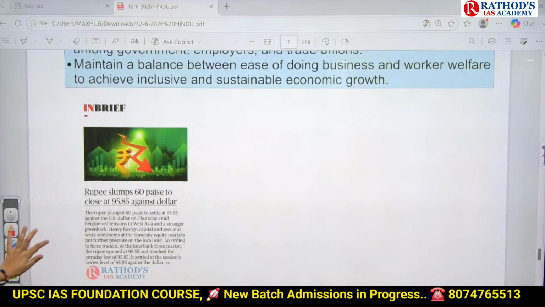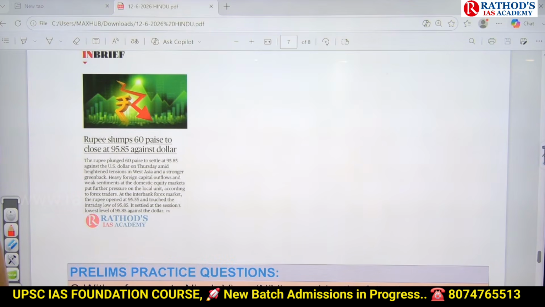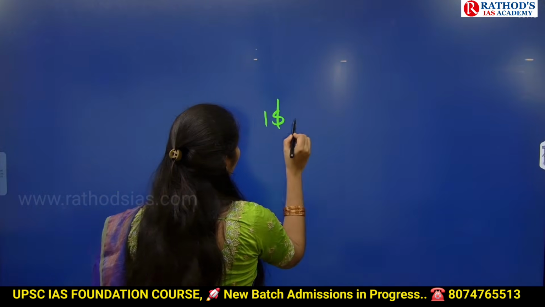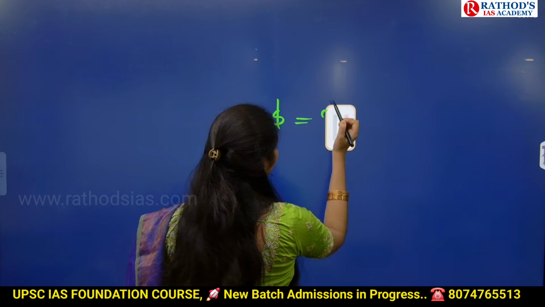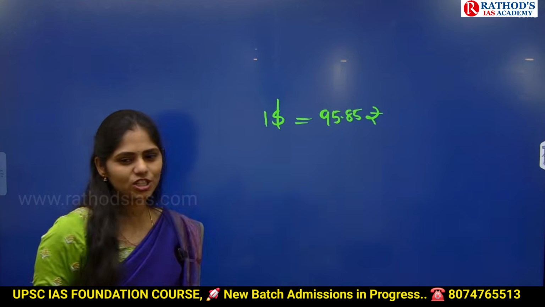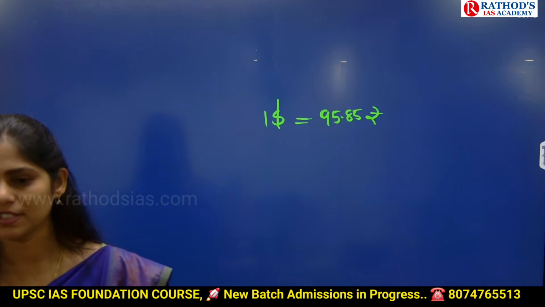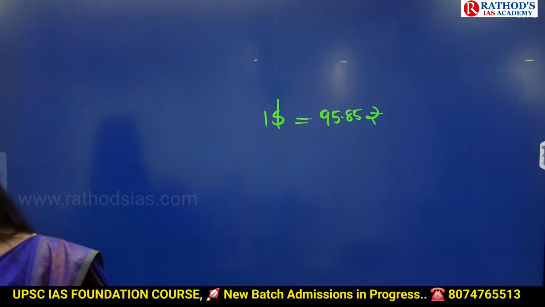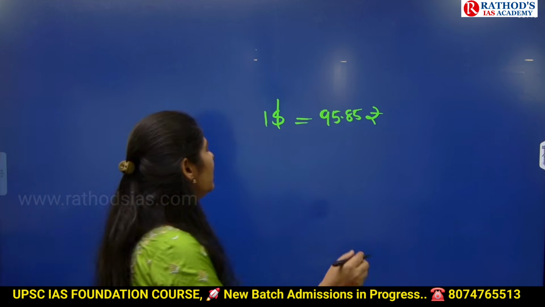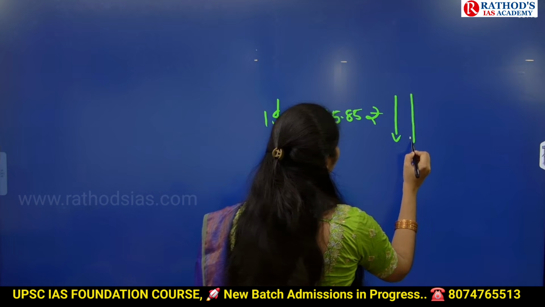Okay, see this article, guys. Rupee slumps 60 paise to close at 95.85 against the dollar. What is the meaning of it? Now, $1 is equal to how many rupees? 95.85 rupees. If you want to purchase $1, you have to give that much Indian rupees. Okay, that means Indian rupee value is increasing or decreasing? Yes, there is a decrease in Indian rupee value.